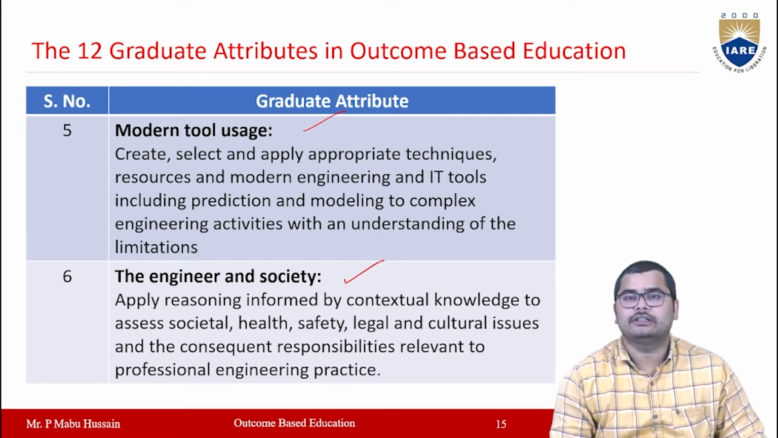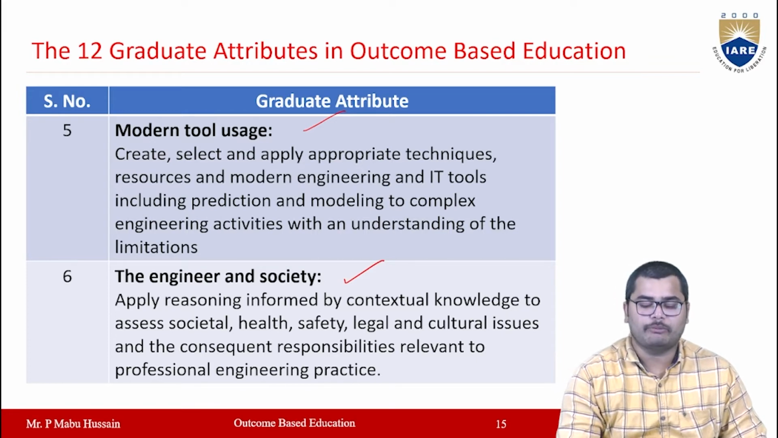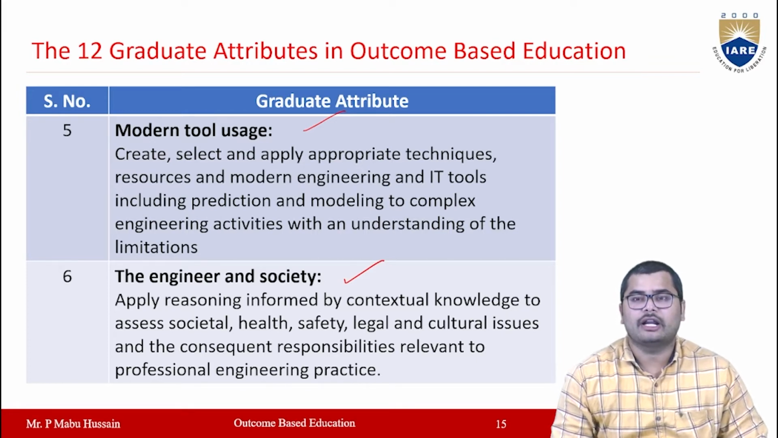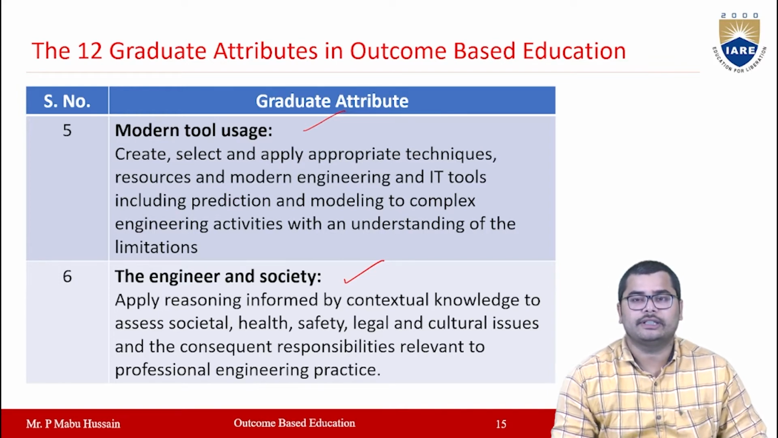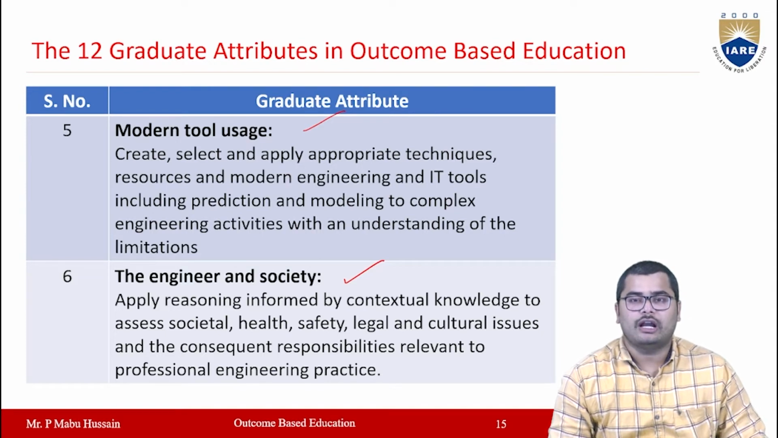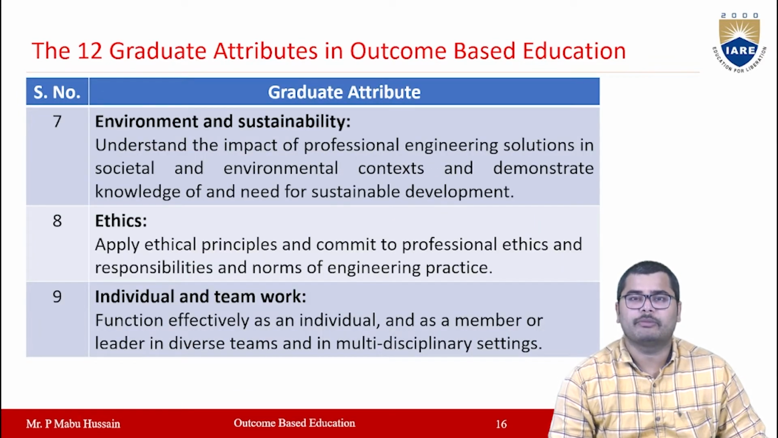Then the engineering and society. In engineering and society, we apply reasoning informed by contextual knowledge to assess societal, health, safety, legal and cultural issues, and the consequent responsibilities which are related to professional engineering practice. Then you have the seventh attribute as environment and sustainability. In this, you have to understand the impact of professional engineering solutions in societal and environmental contexts, and you have to demonstrate the knowledge of and need for sustainable development.